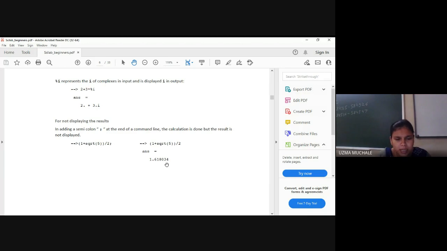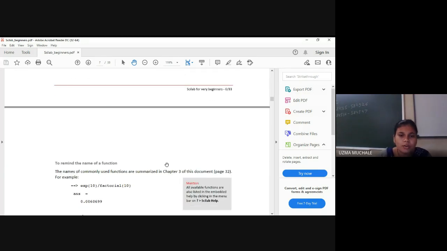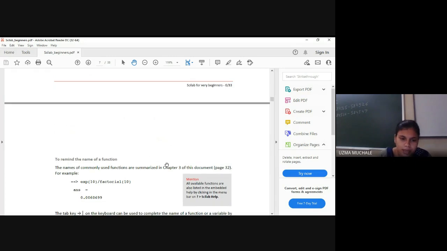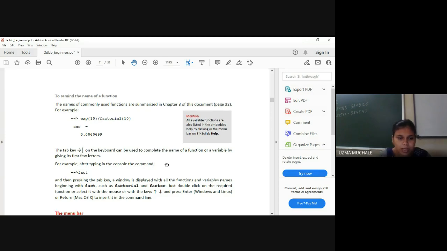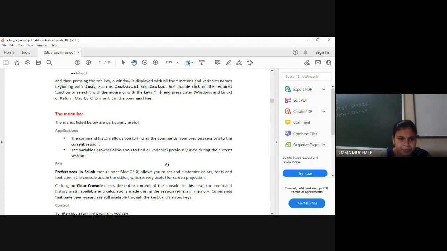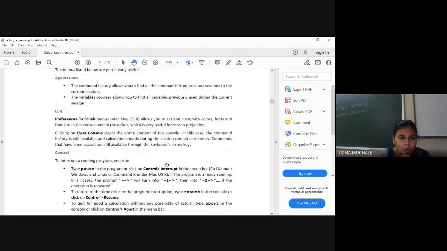You just write very small programs and try to run them, so it will be easy for you whenever we teach you very large programs, like exponential of 10, or we can say factorial of 10. It will show the answer of exponential of 10 divided by factorial of 10. Next, it will show you what is there in the settings.